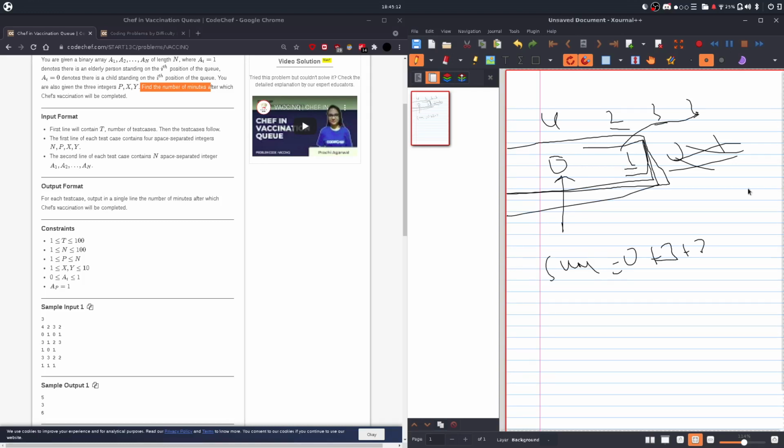So if we get 1, then we get 3 here, and the sum will be 6. I'm pretty sure you guys have understood the algorithm. There can be another algorithm where you count the number of zeros and ones till the chef's position, multiply them with their values and add them. For simplicity, we're just going to check every time we loop through. So let's try to code this.